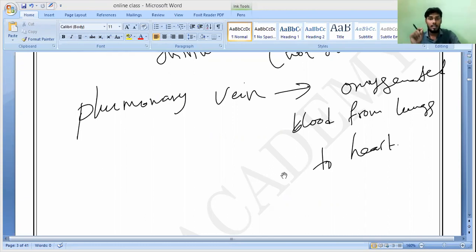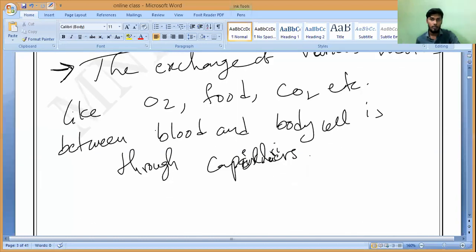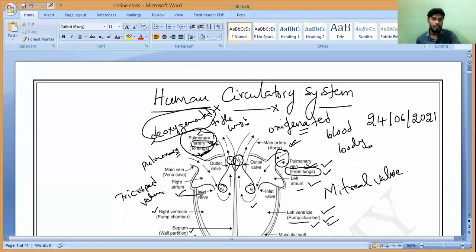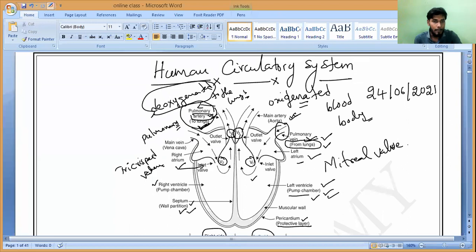There is also a main vein called the vena cava. What should we call it? Vena cava. You can observe it in the picture. Vena cava. What is that called? Main vein. The main vein we should call vena cava.